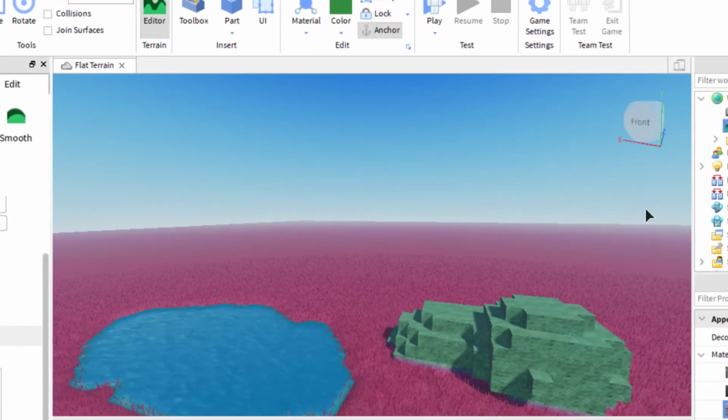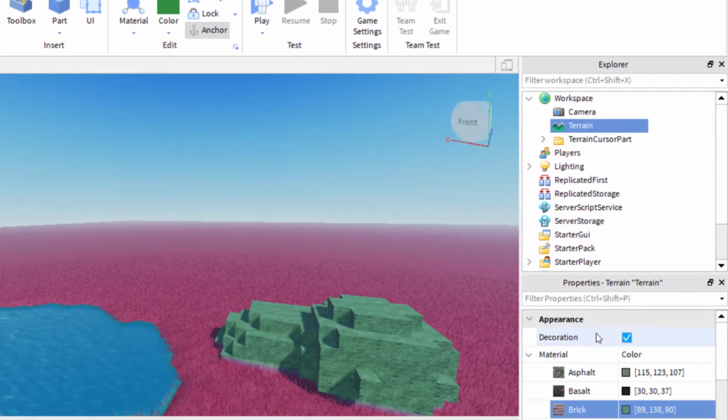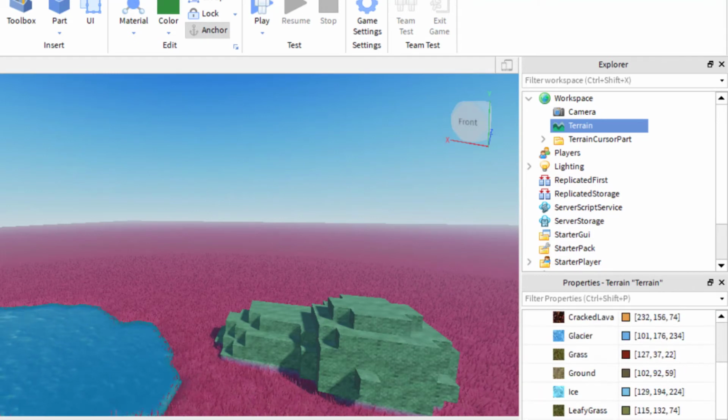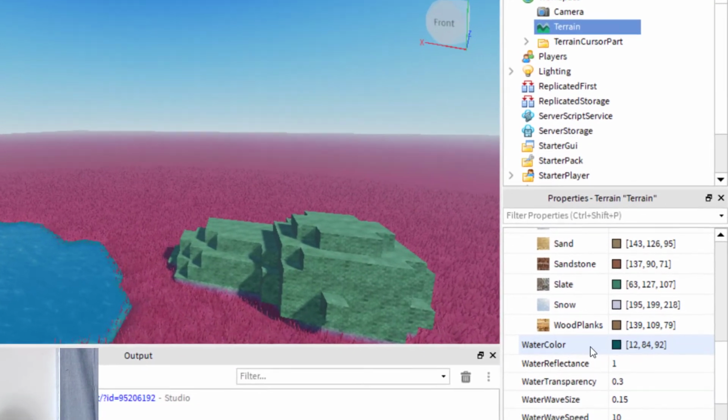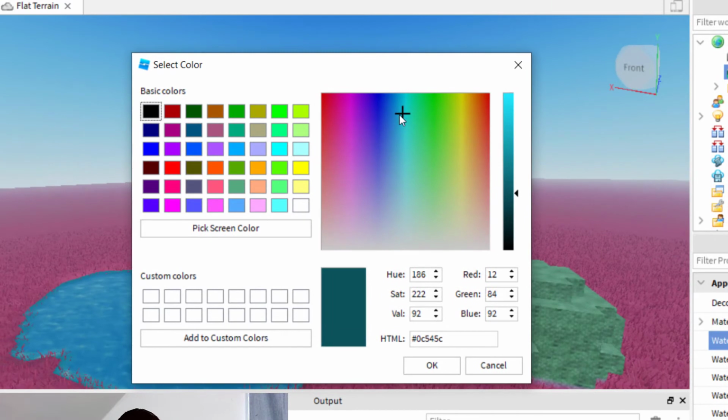And again, to change the color of the water, I click on Workspace, Terrain. So you have terrain highlighted. Go down to Appearance, and then Material Type, Material Colors, drop that down. And I'm going to look for water. And now that I have the water selected, right there. Oh, there. Water color has its own one. So actually, you can get to that one without dropping that down. It's Water Color, and then you can just change this to whatever color you would like.